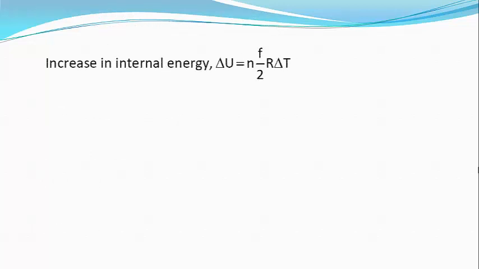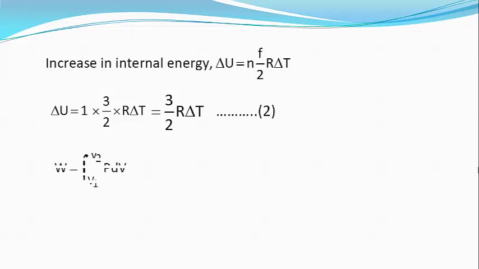Here, the increase in internal energy, that is delta U equals n into f by 2 R delta T, or delta U equals 1 into 3 by 2 into R delta T, which equals 3 by 2 R delta T, equation 2. Let us now calculate the value of W, the work done by the system. We know W equals integral from V1 to V2 of P dV.